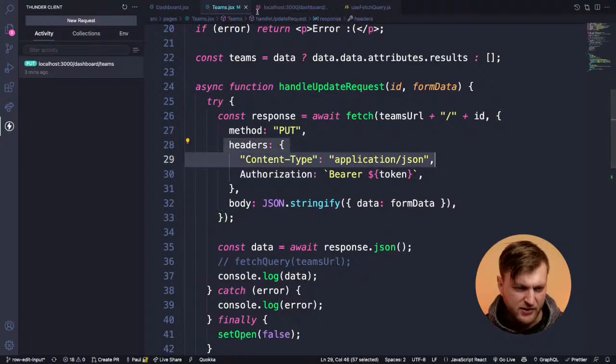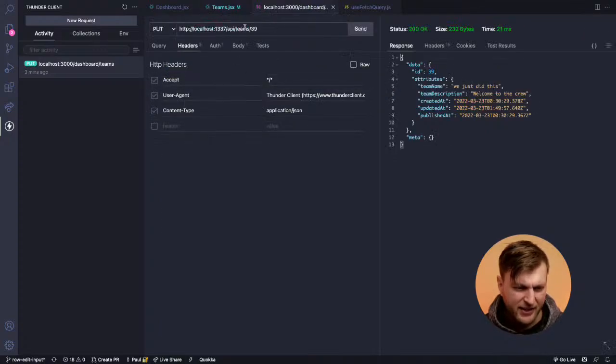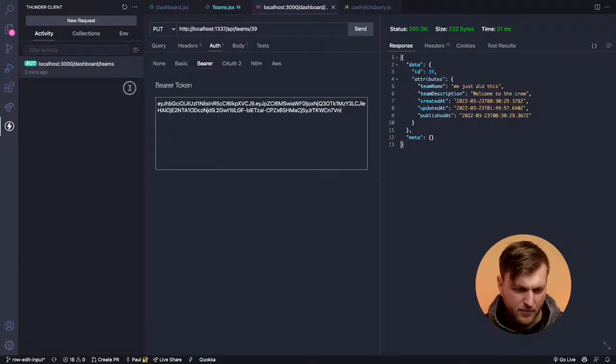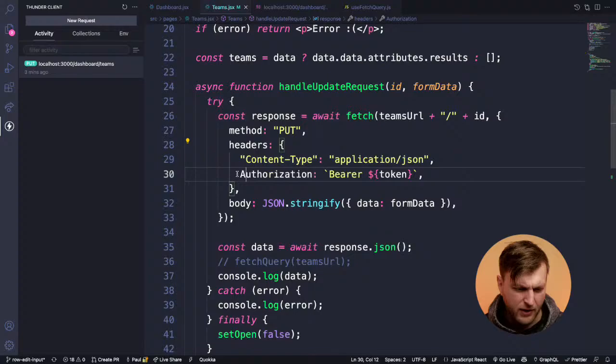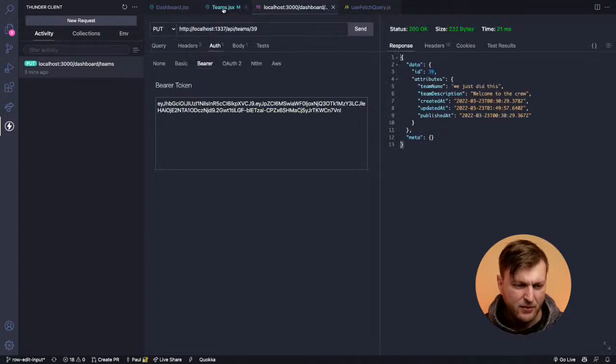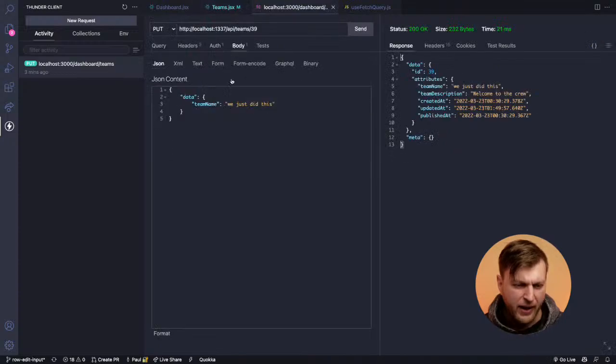We're passing our bearer token for authorization. Here we are, we're passing our authorization bearer token, provide the valid token. And then we are in our body passing the items we want to change, right? I click send. We want to do this again, and it just updated the data.